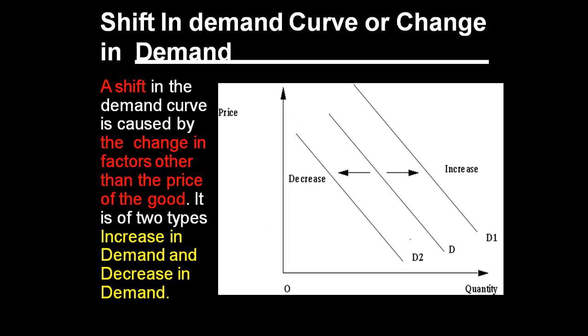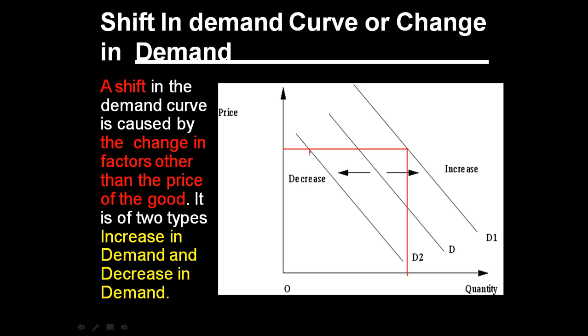Now let us talk about shift in demand curve or change in demand. A shift in the demand curve is caused by the change in factors other than the price of the goods. Means the price of a good will remain the same. Only due to other factors, the demand of a commodity will be different.